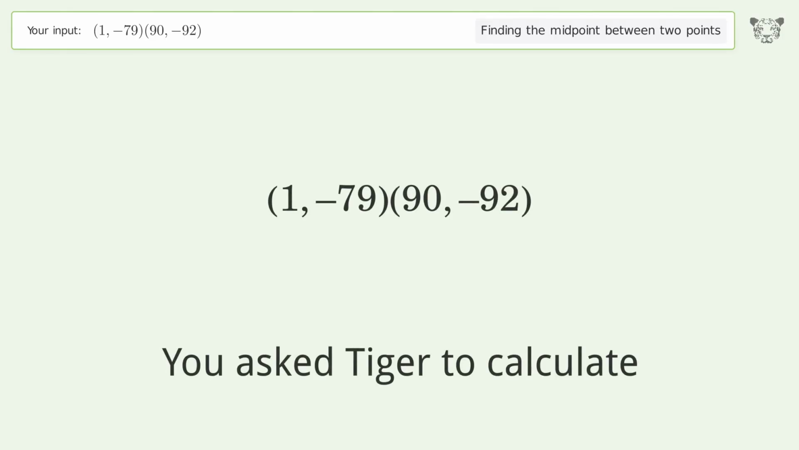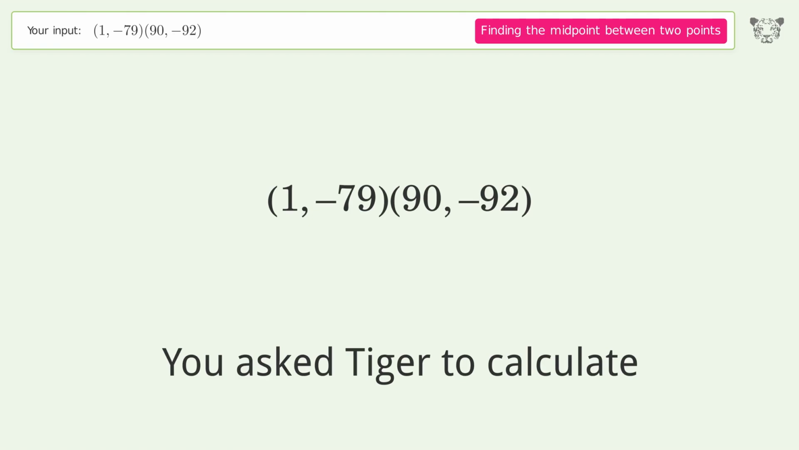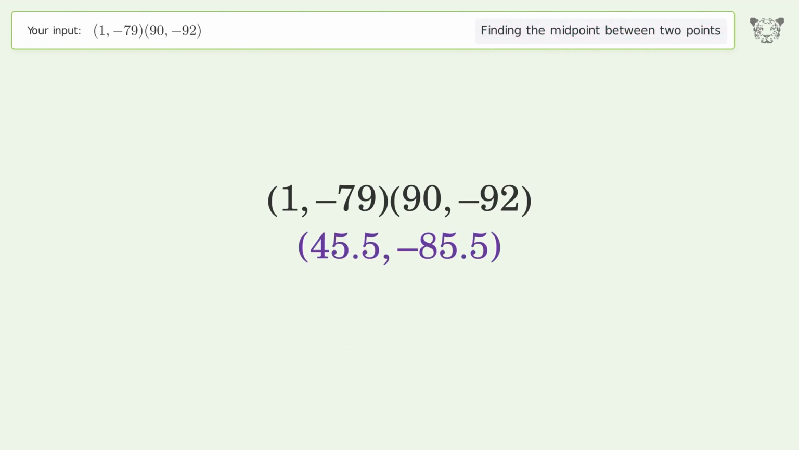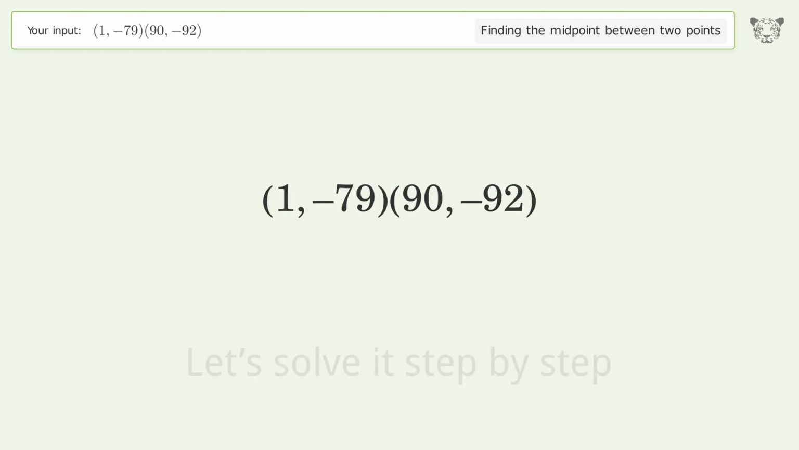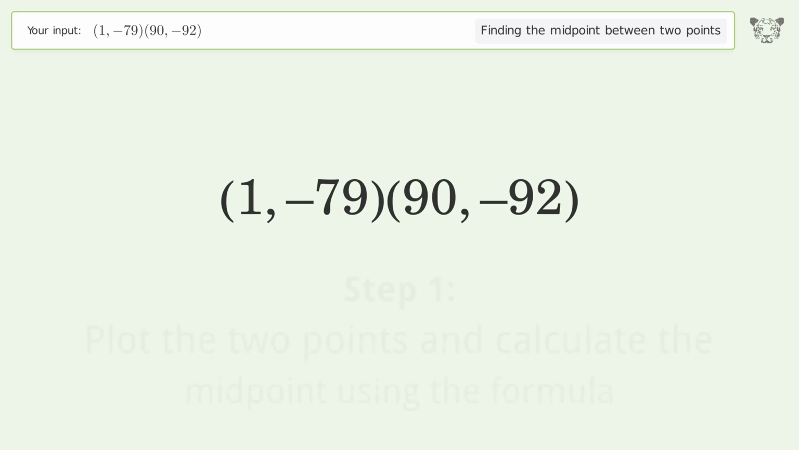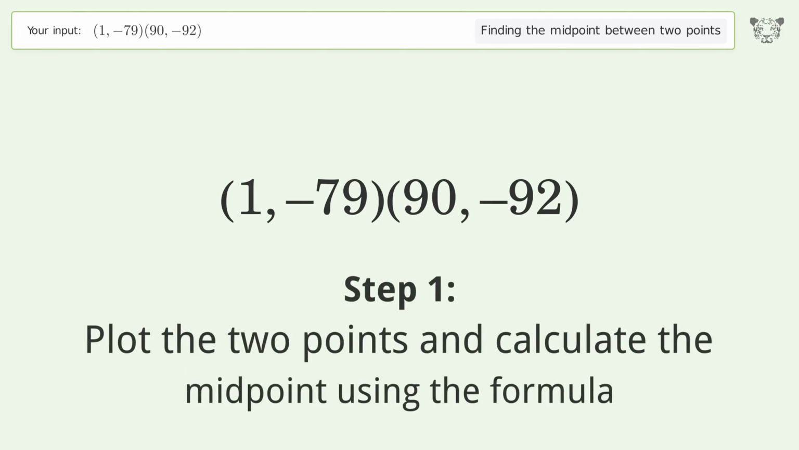You ask Tiger to calculate. This deals with finding the midpoint between 2 points. The midpoint between the 2 points is 45.5, negative 85.5. Let's solve it step by step. Plot the 2 points and calculate the midpoint using the formula.